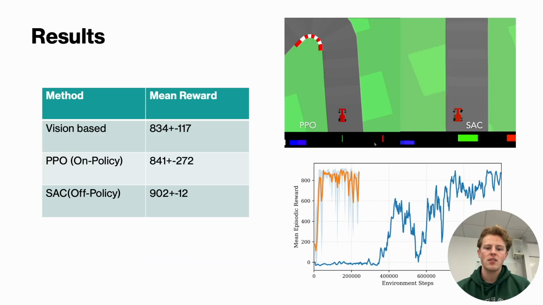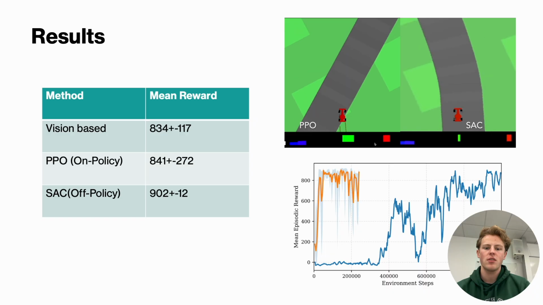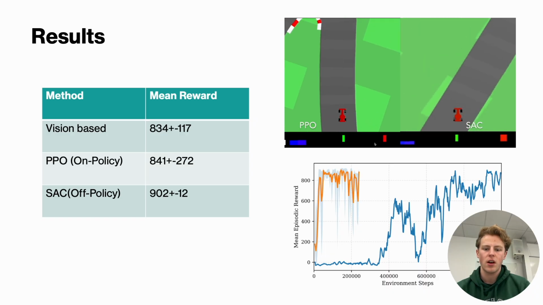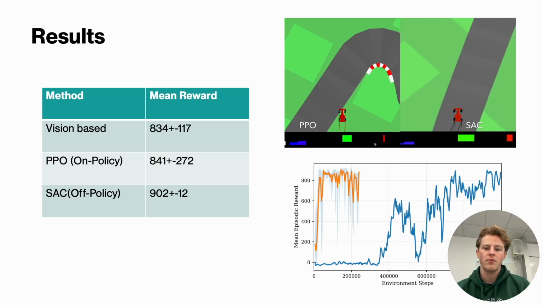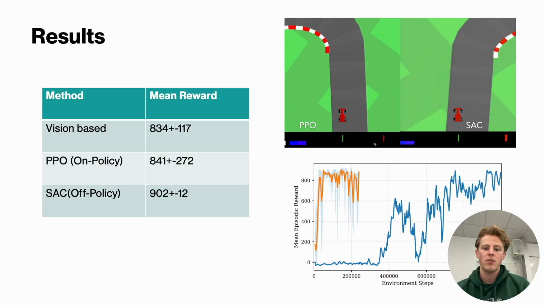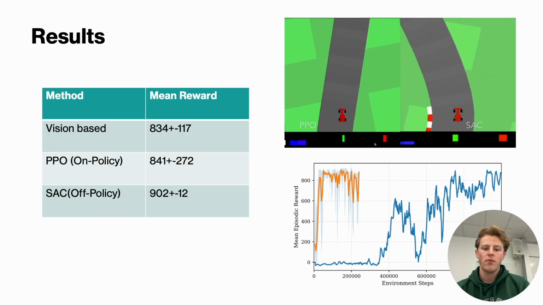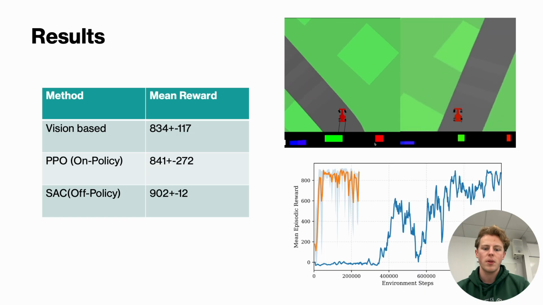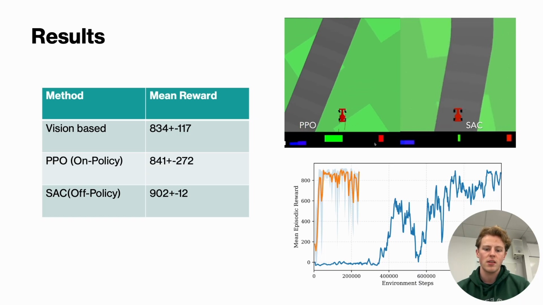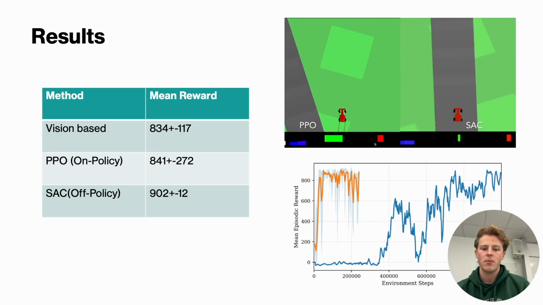We evaluated a simple vision-based baseline agent that drives forward and turns based on the colour of 2 pixels diagonally in front of the car, achieving a high mean reward. The SAC agent performed very well, with a high mean and notably much lower standard deviation than the baseline, as it learned to correct itself when it made a mistake.